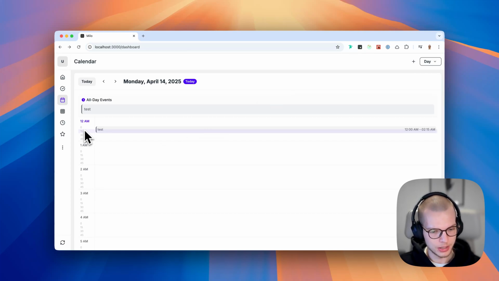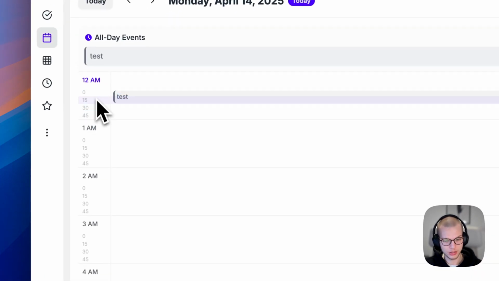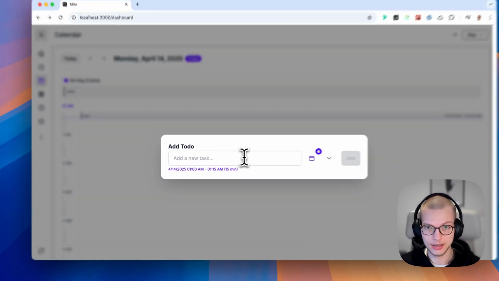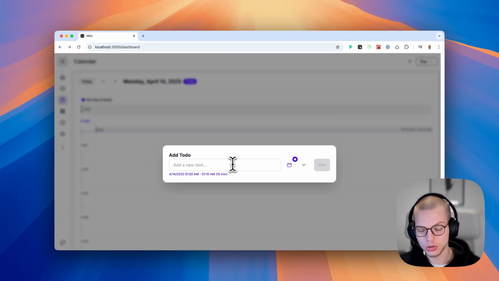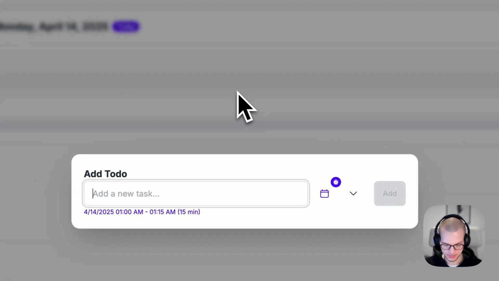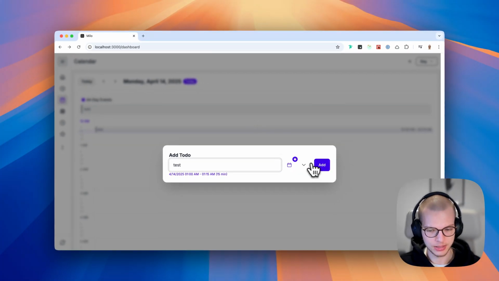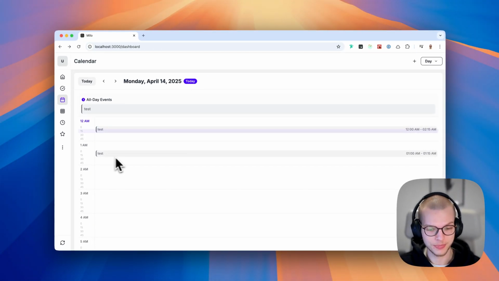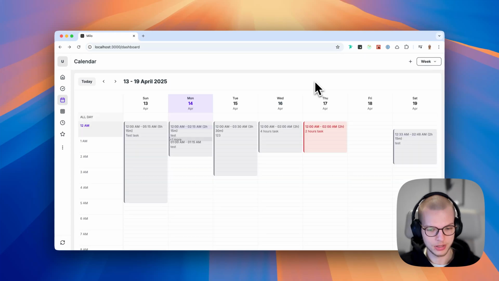This right here will be improved, but basically what I can do is click here, and now I see the add to-do modal, right? So here I will type something like test and click on add, and now it's visible here. How cool is that?